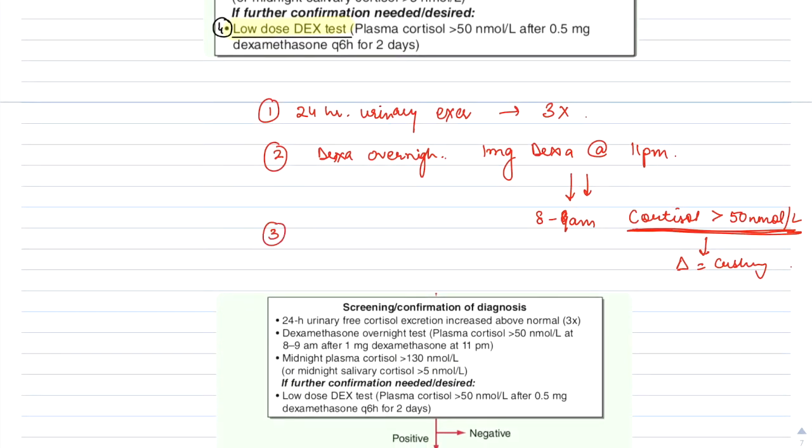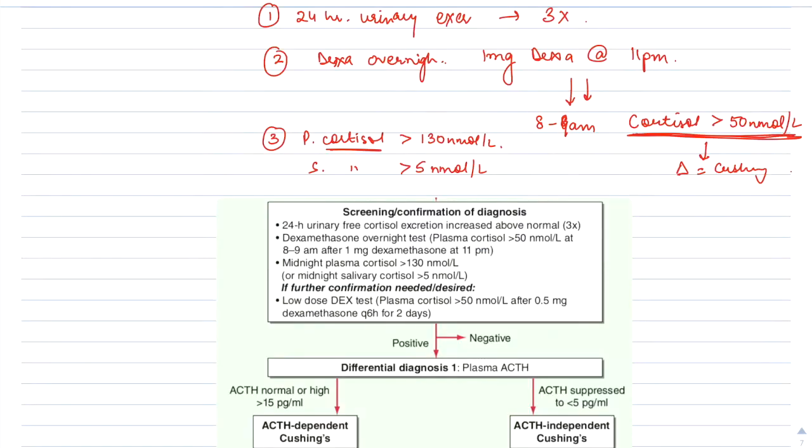The third test which we can do is the midnight plasma cortisol. The plasma cortisol at 12 midnight will be more than 130 nanomoles per liter. We can also measure the midnight salivary cortisol, which will be more than 5 nanomoles per liter. The fourth is the low dose dexamethasone test, in which we give 0.5 milligrams of dexamethasone every 6 hours for 2 days, and then measure the plasma cortisol.